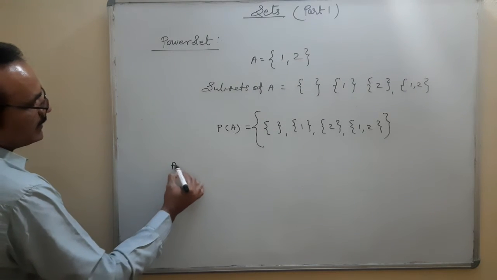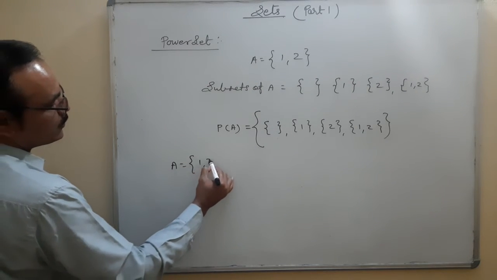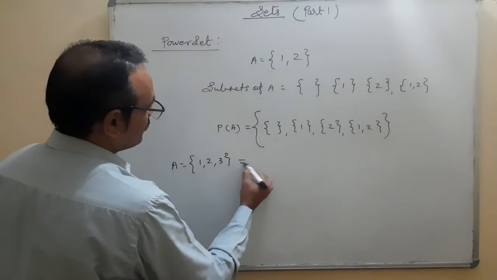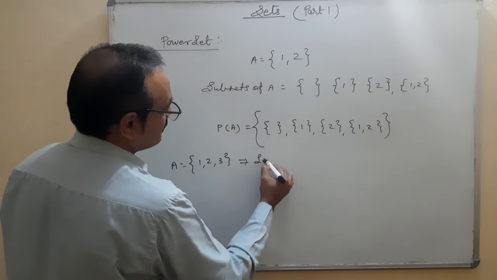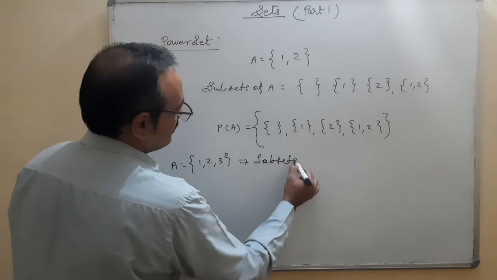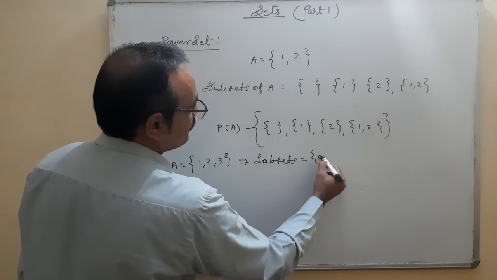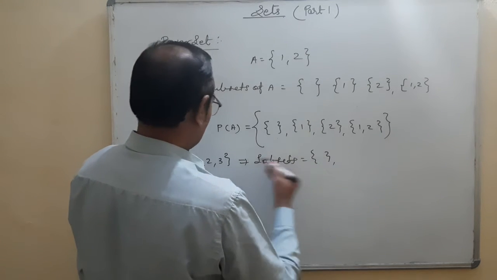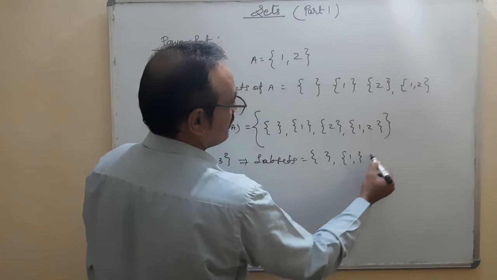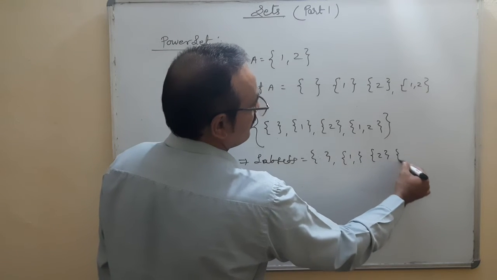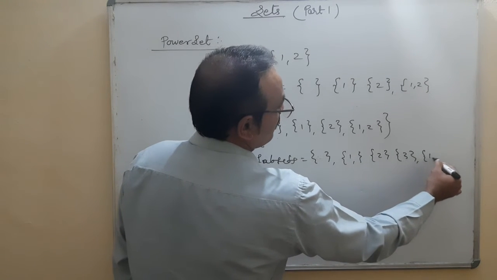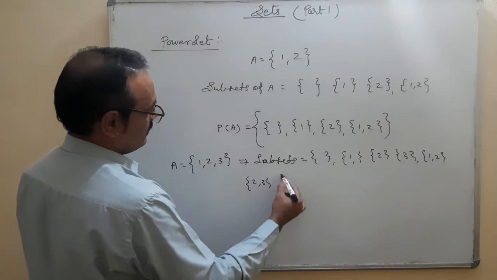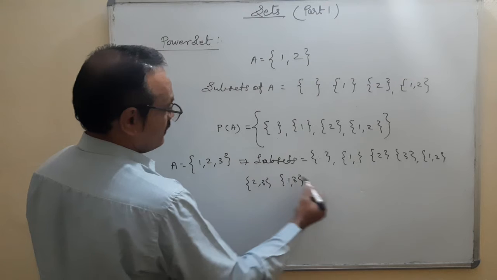For example, A is equal to {1, 2, 3}, having 3 elements. Can you tell me how many total subsets it has? Total subsets: phi, {1}, {2}, {3}, {1, 2}, {2, 3}, {1, 3}, {1, 2, 3}.